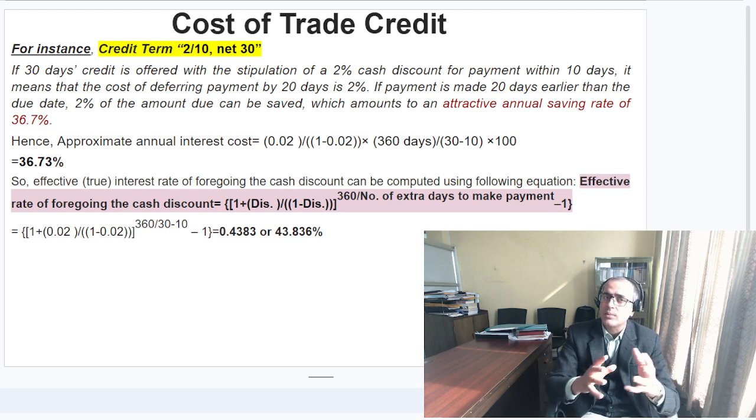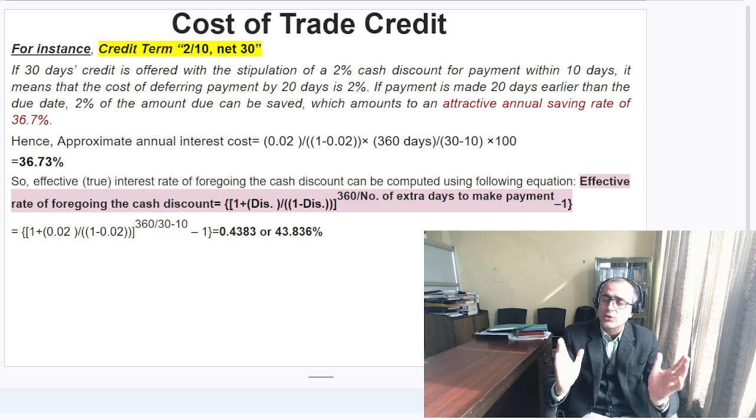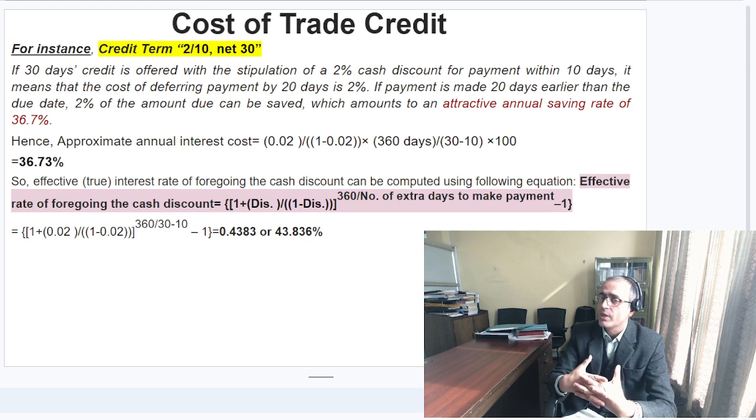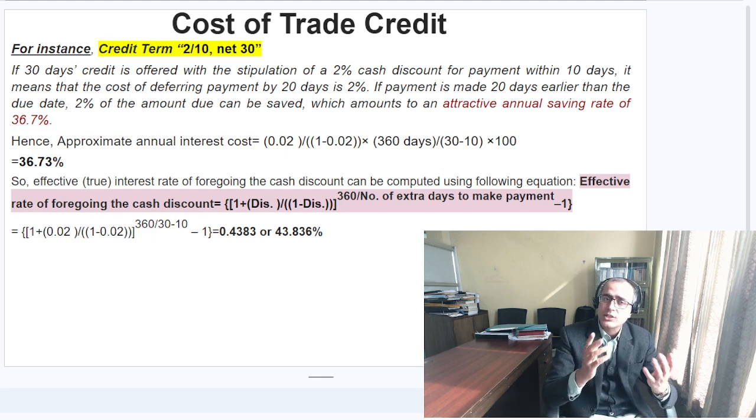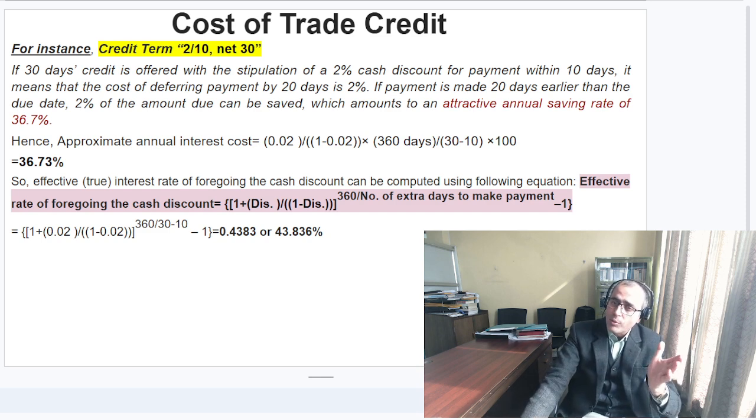So the implication of this trade credit is that it is one of the important sources of spontaneous financing. But as a seller, when you are planning to induce early payment, then this strategy might be used by you. But at the same time, remember there would be a cost of trade credit also, friends.